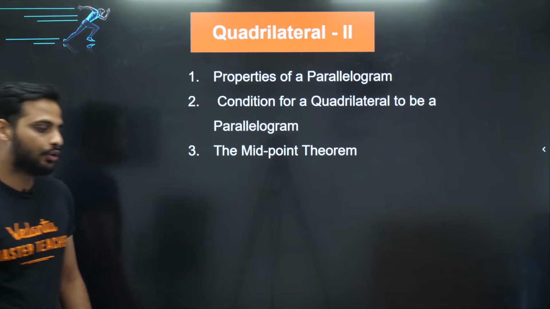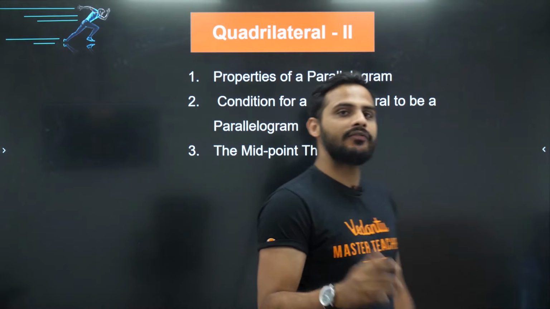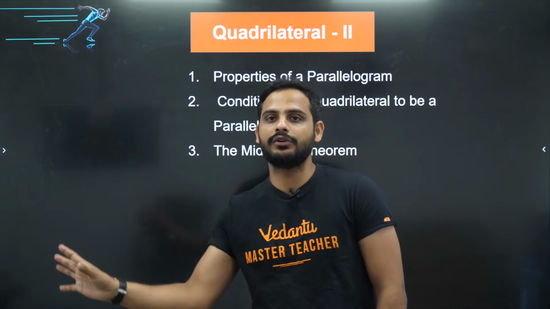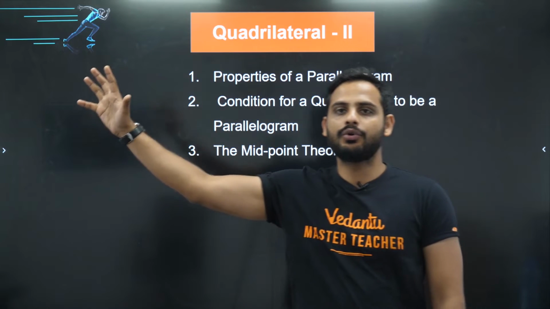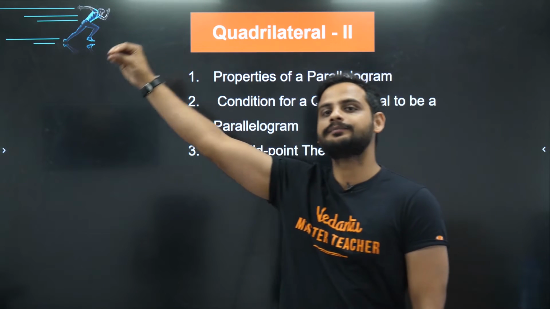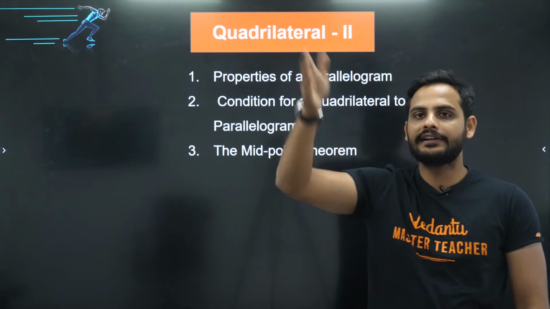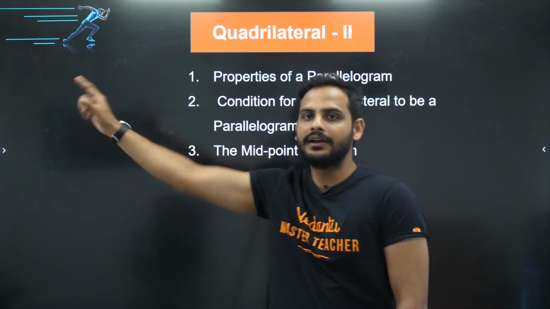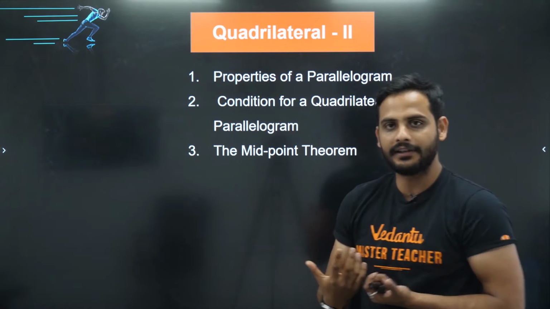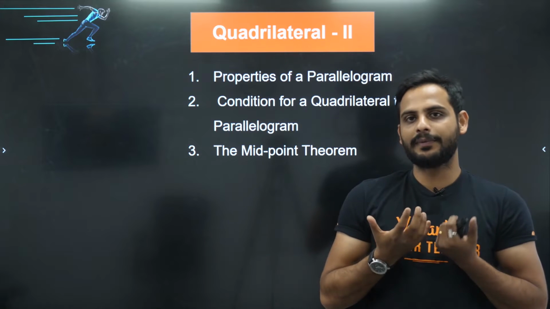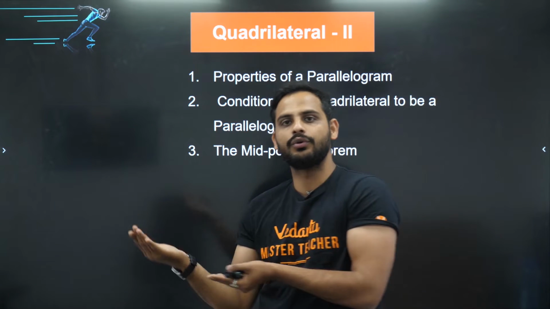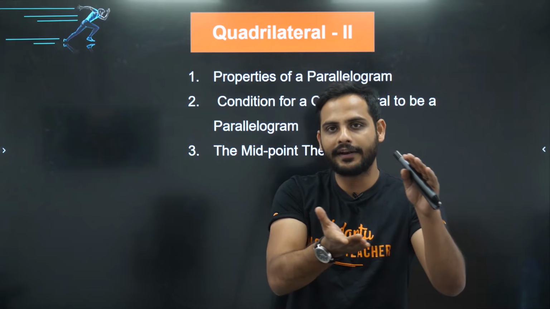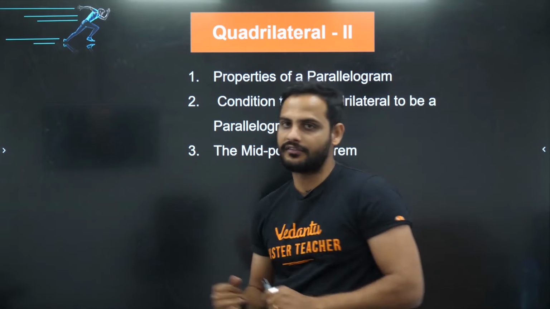From rhombus, if you want to go to square, prove that any one of the angles is 90 degrees. From parallelogram, if you want to go to rectangle, prove that any one of the angles is 90 degrees, or prove that the diagonals are equal, in that case it will be a rectangle. So if you remember all these properties for the special quadrilaterals, then you will be easily able to prove a normal quadrilateral to be a rectangle or a square.